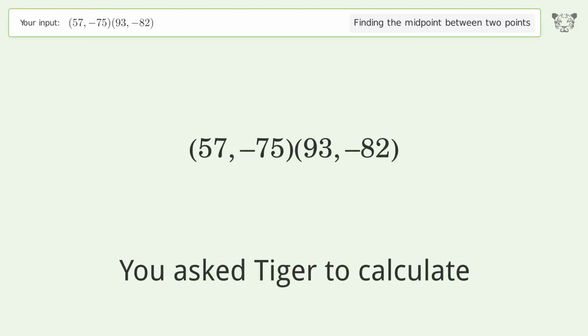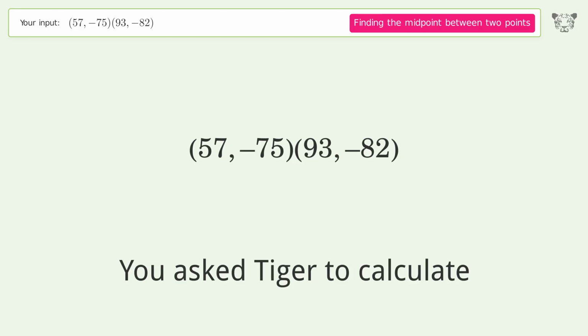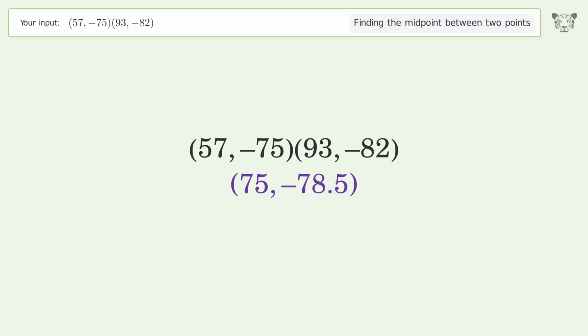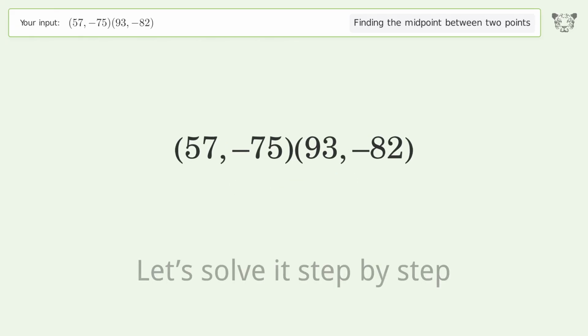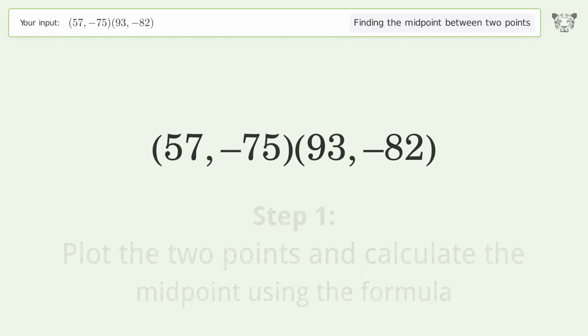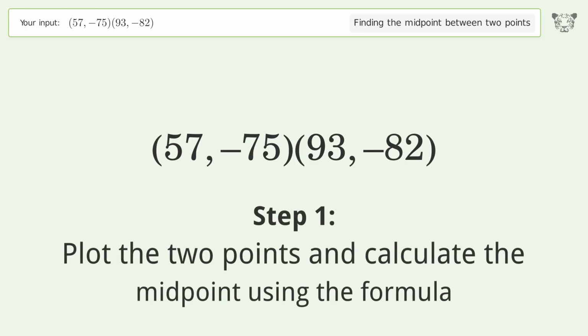You ask Tiger to calculate. This deals with finding the midpoint between 2 points. The midpoint between the 2 points is 75, negative 78.5. Let's solve it step by step. Plot the 2 points and calculate the midpoint using the formula.